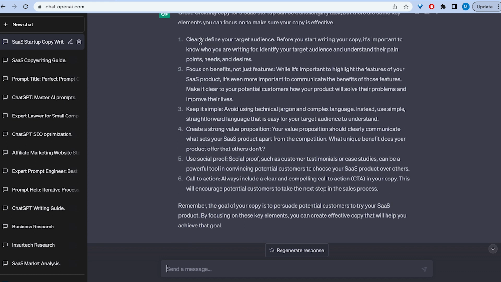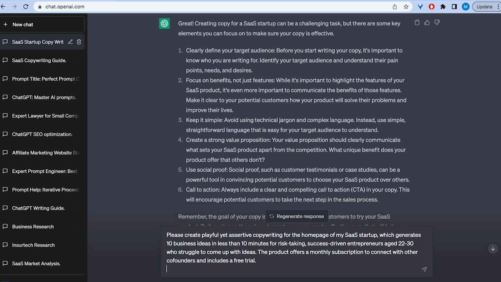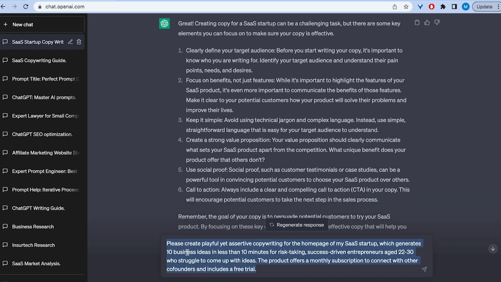It just tells me the different steps. Define what I want to do, focus on benefits, keep it simple, create strong value propositions. So these are all just very generic tricks and tools that you learn in copywriting. But really what I'm interested in is getting the copy myself. So here's the prompt that we generated with our previous prompt generator. And now let's see what the answer is.